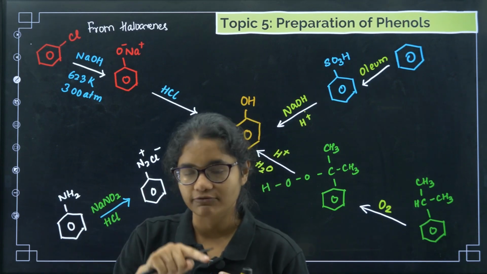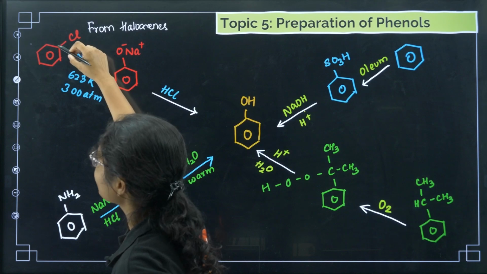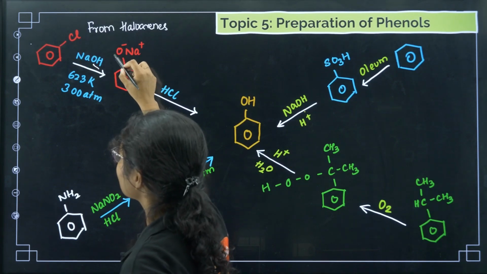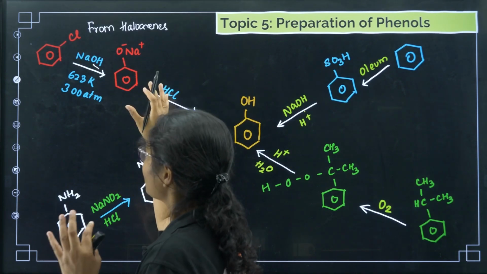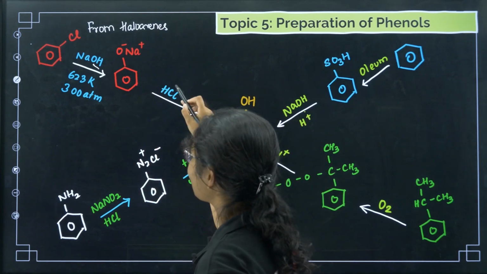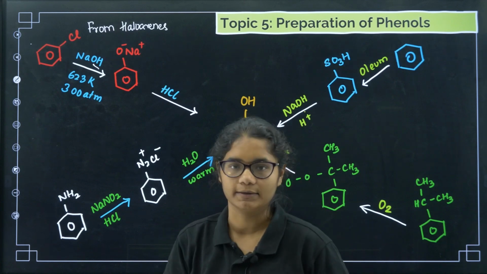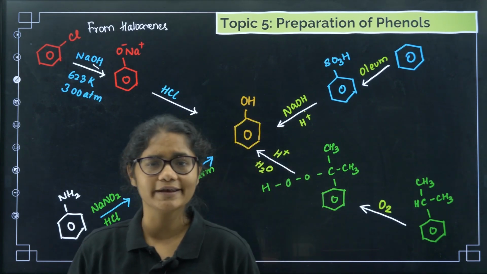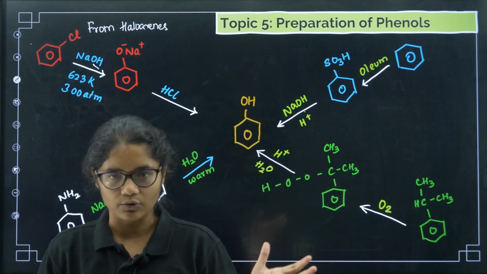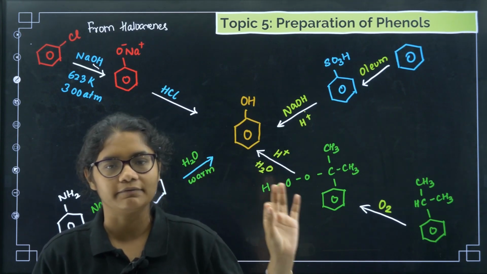This will be a nucleophilic attack. Okay, this OH minus attacks this one and chlorine comes out. Okay, so we get a phenoxide ion, you can say O minus Na plus, and then just treat it with HCl, and this H plus will come here and we get phenol. Okay, haloarenes, just take any chlorobenzene, NaOH, you will get O minus Na plus, and then treat it with HCl.